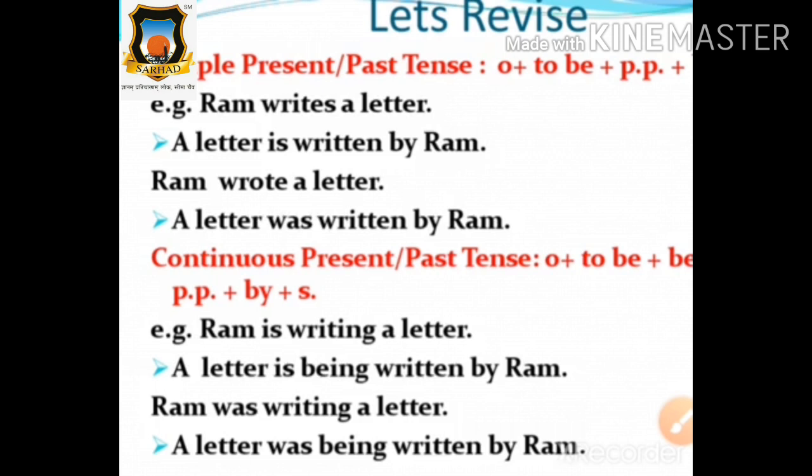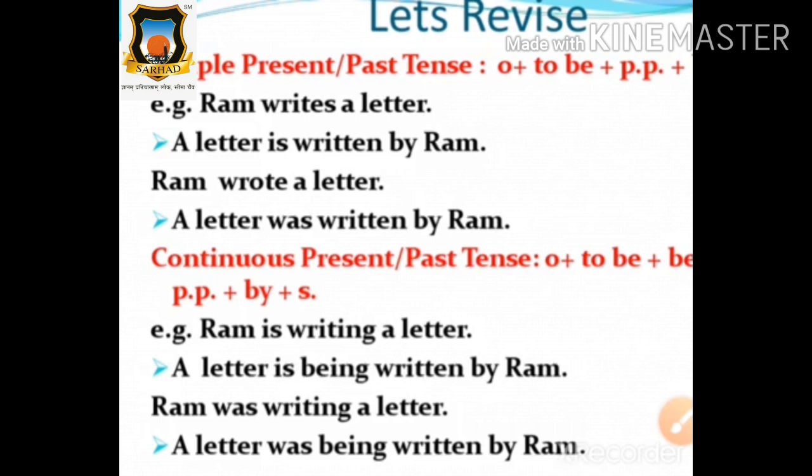So say it loudly. Okay, how will this sentence come into the passive voice? Again tell me the subject. Which is the subject? Ram. Which is the verb? Wrote. And which is the object? A letter. Very good. So convert it into the passive voice according to the formula.